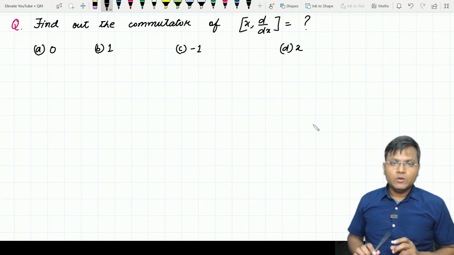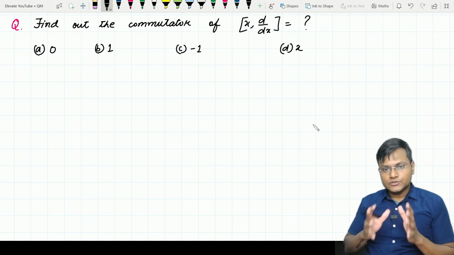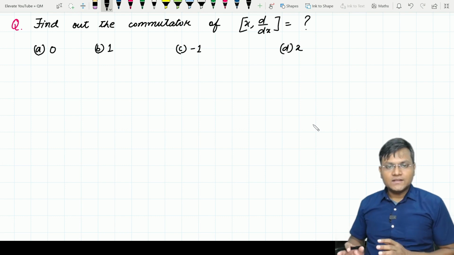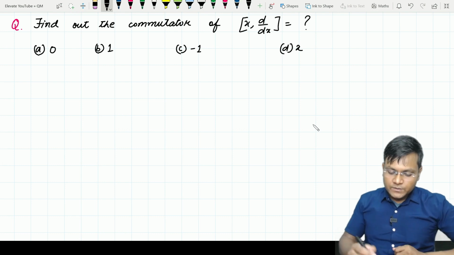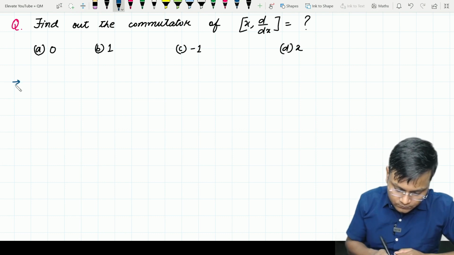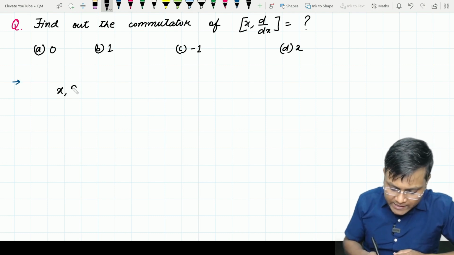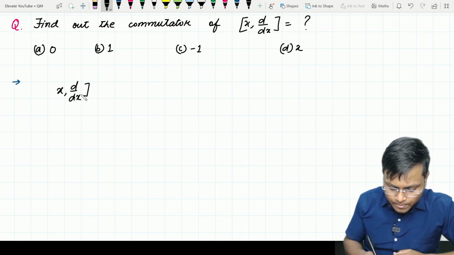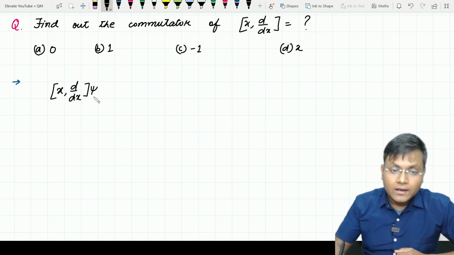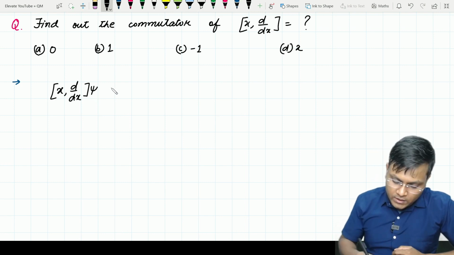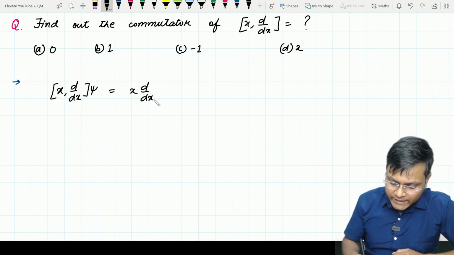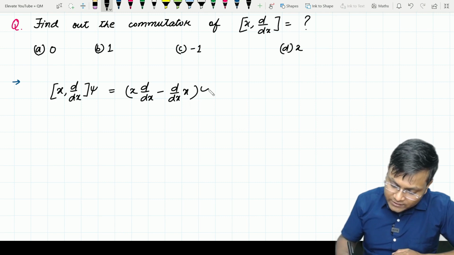If you have a notebook, you can pause the video right now and try to solve it yourself. Once you obtain the answer, mark one of the options and then cross-check with my answer. So let me start. We have to find the commutator of x and d/dx. We operate it onto psi, being a state. Then I apply the definition of commutator, which is x acting on d by dx minus d by dx acting on x acting on psi.